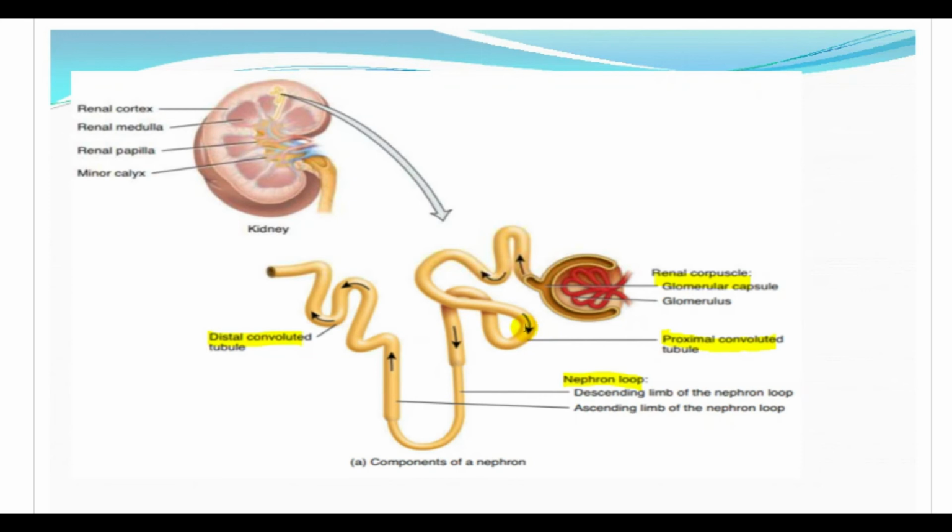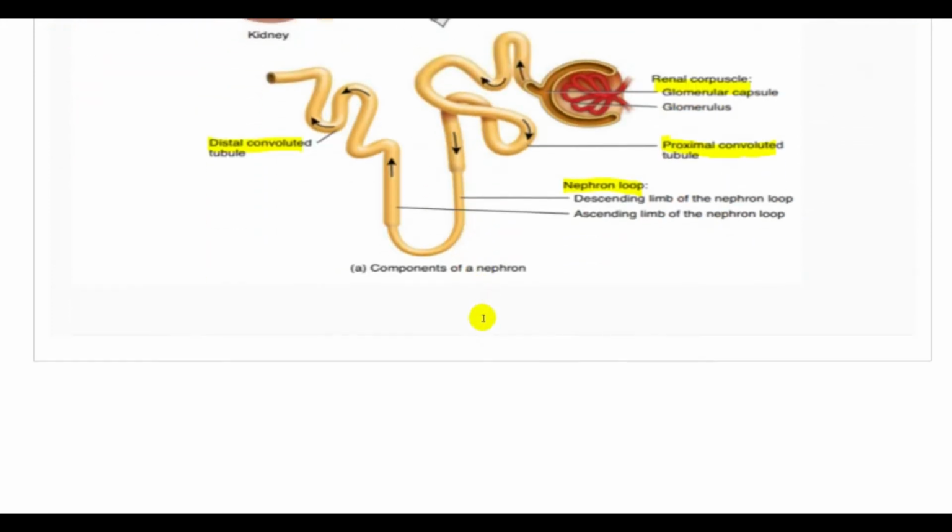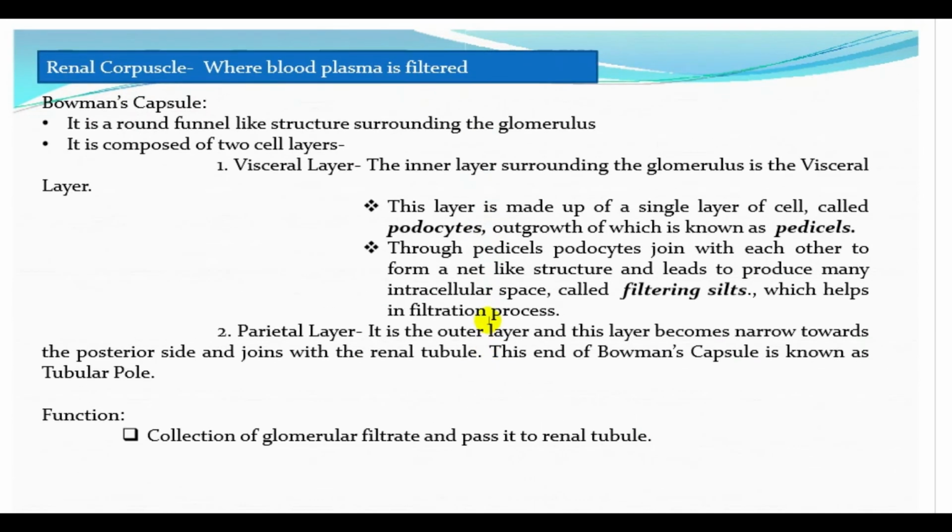I hope you have understood, you have seen, you have gone to the previous slide and you have seen it. Okay, so now let's move on with the structure of the kidney, and now we'll do the renal corpuscle. Okay, so the renal corpuscle and the renal tubule. First we'll see what the renal corpuscle is. So renal corpuscle is where the blood is filtered. The blood is filtered and the waste is eliminated in the form of urine. So this is where the blood is filtered.